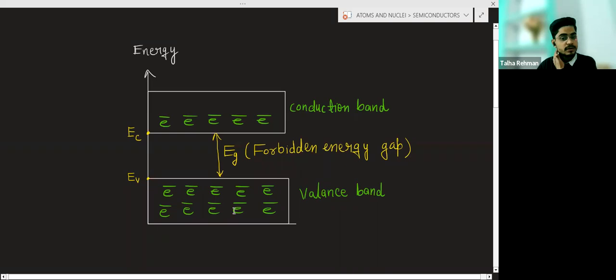You have to remember this. I have also written the definitions, but before that, you should know this. This is the minimum energy of the conduction band, and this is the maximum energy of the valence band. This line represents the maximum energy of the valence band, and this line represents the minimum energy of the conduction band. The difference of these will be the forbidden energy gap.